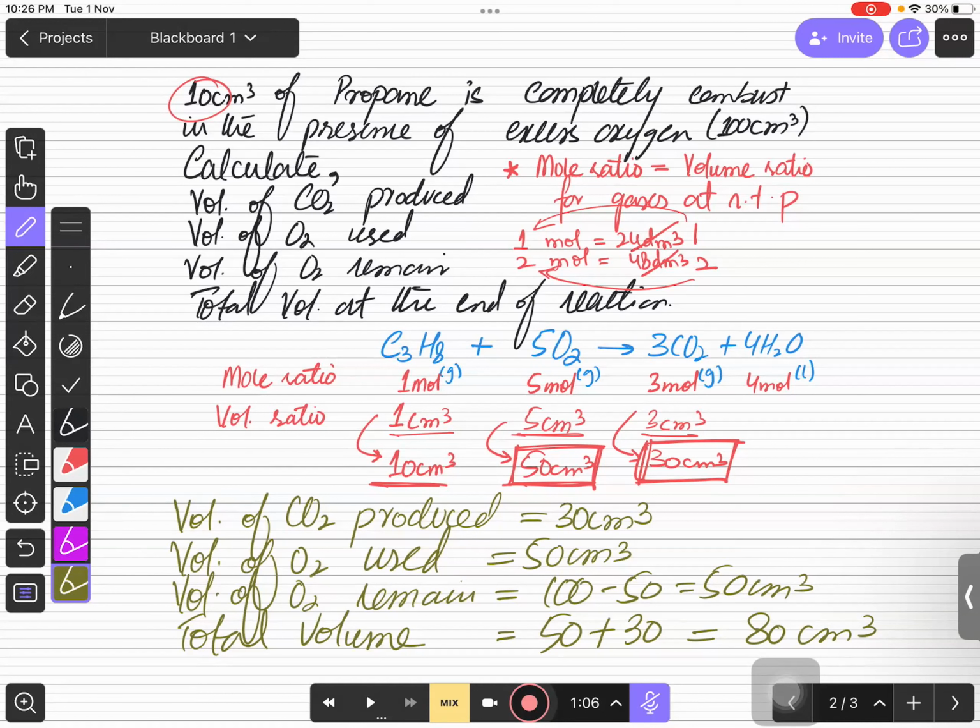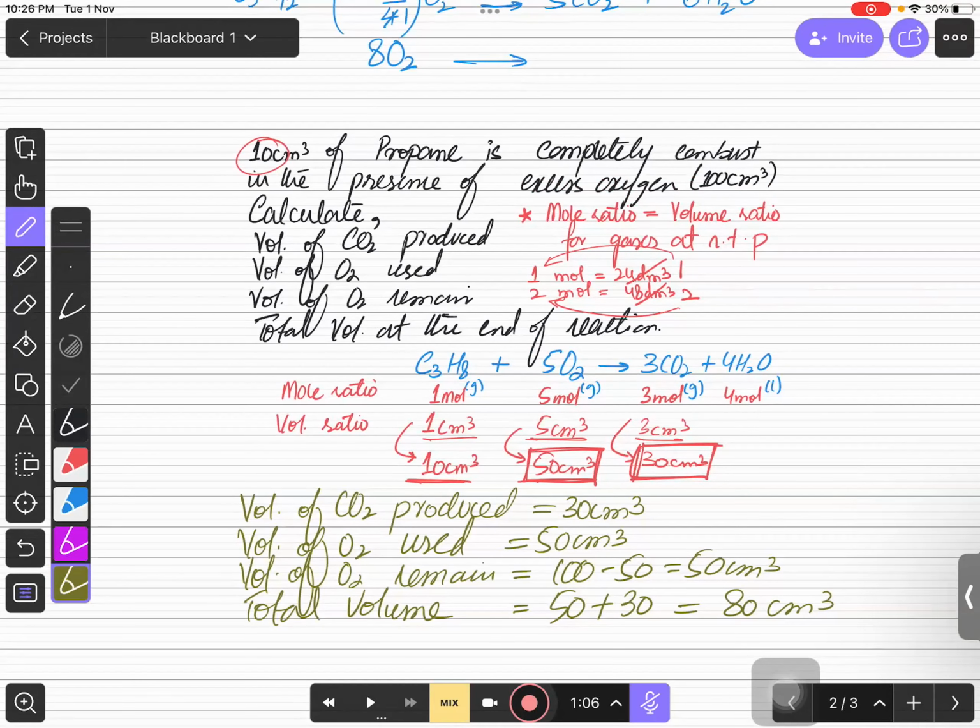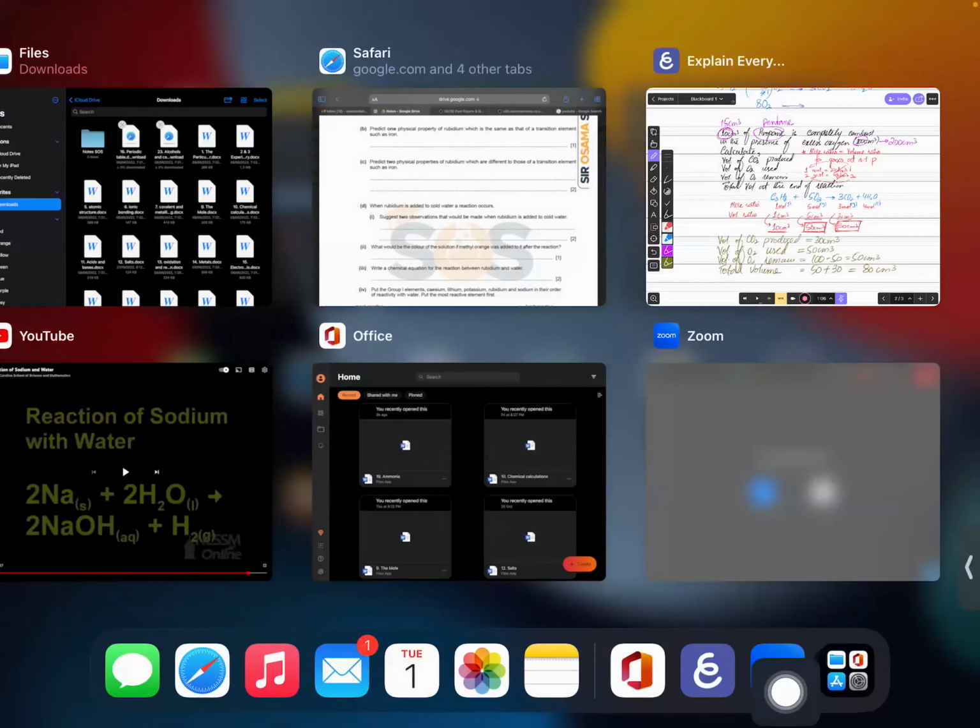Should I give you one more question for this? चले, इसका एक सवाल करते हैं. सवाल क्या होगा इसका? For suppose I am changing the volume of the gas over here. I am giving you 15 centimeter cube. I am changing the gas as well. Over here we have propane. I am giving you pentane. When pentane is completely combust, it produces or whatever we need to find out. और यहाँ oxygen excess में 200 मैं आपको दे रहा हूँ. So I am changing these 3 values. Just find out these 4 things again with these information. Just do it quick and send me the answer so I can check कि आपके समझ में आया.